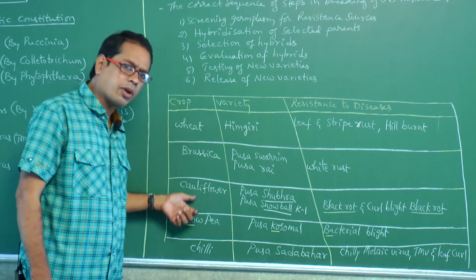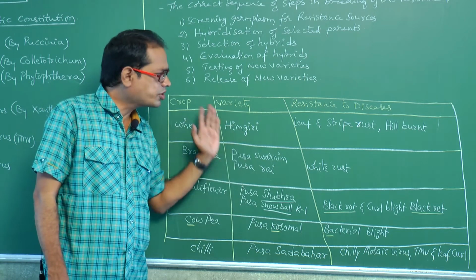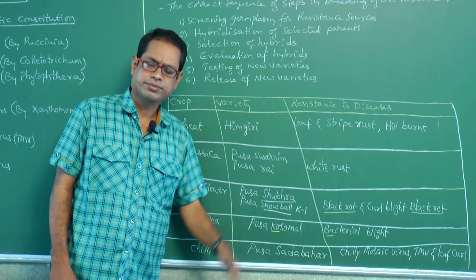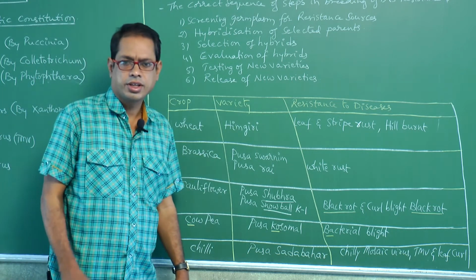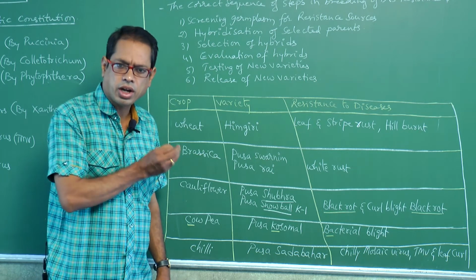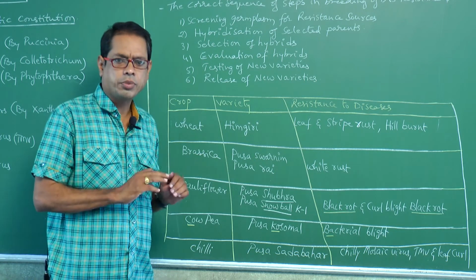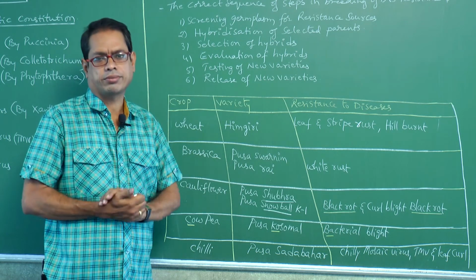This is the name of the plant, this is the variety, and these varieties are resistant to these diseases. This is a very peculiar table, and it is very difficult to remember. So please concentrate. If you concentrate, you will know the table. I will give some tricks to remember.